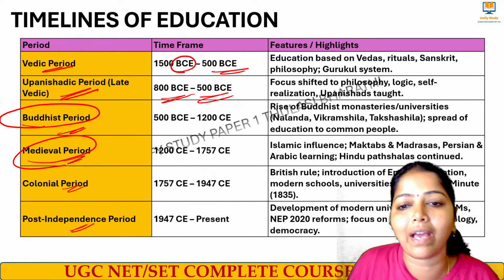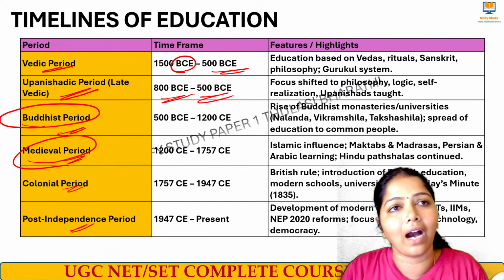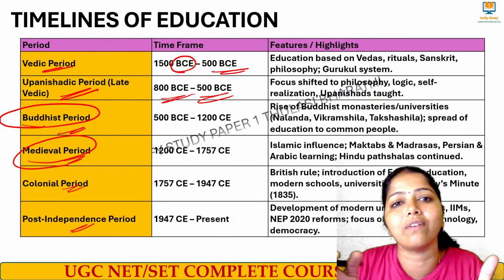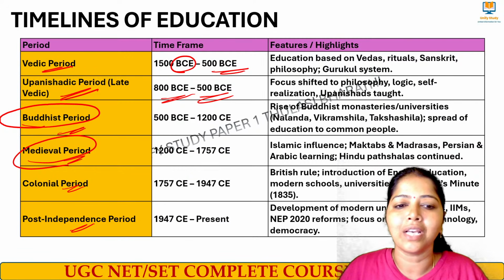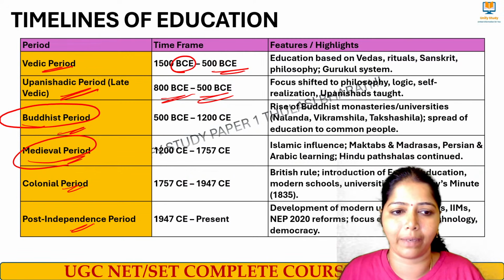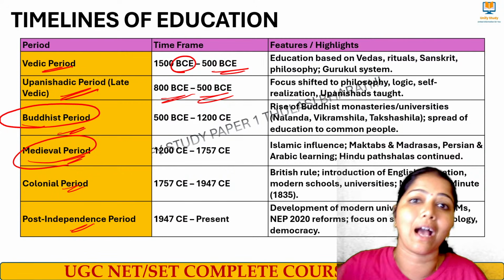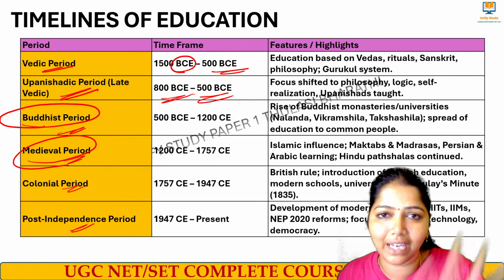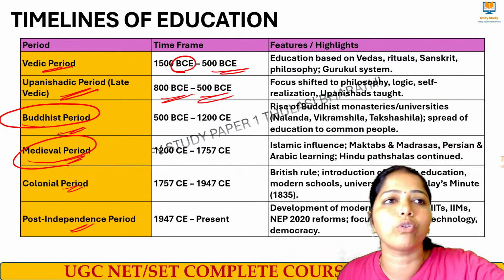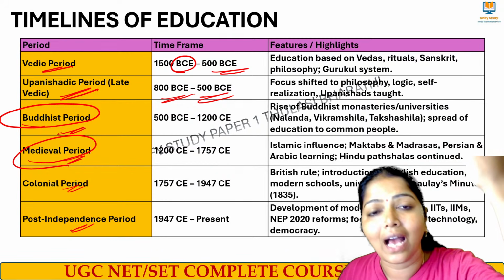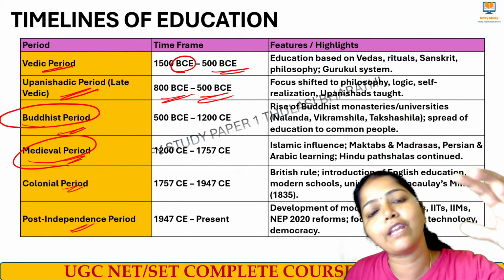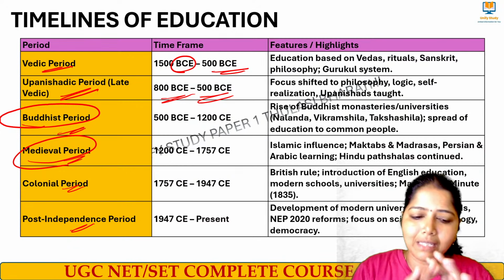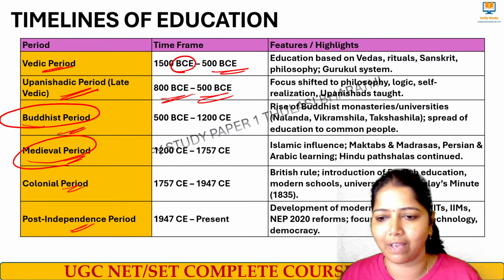Then the medieval period, where we had the Mughal invasions and other invasions, was from 1200 CE to 1757 CE. Then comes the British period, 1757 to 1947 CE. Then we had the post-independence period, after independence, till we had NEP and all. After getting independence, we had many commissions, like the Radhakrishnan Commission and Mudaliar Commission, and then we had many NEPs. So many reforms and committees with respect to higher education we'll see under post-independence. Very simple, three categories: ancient, pre, and post.